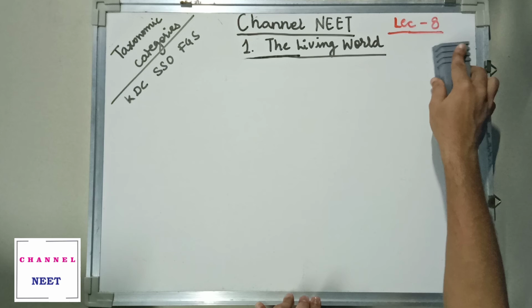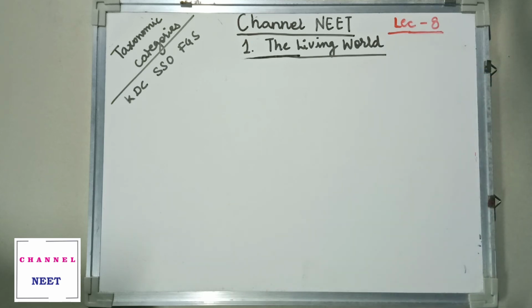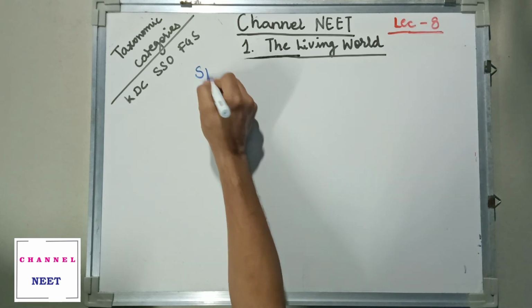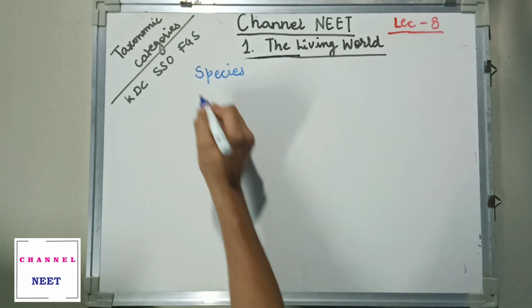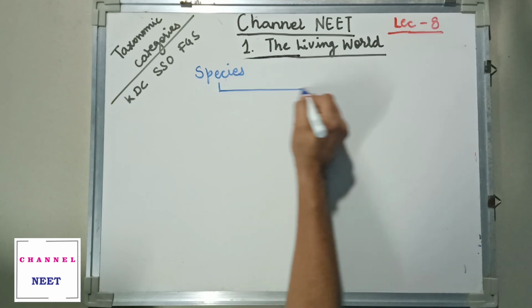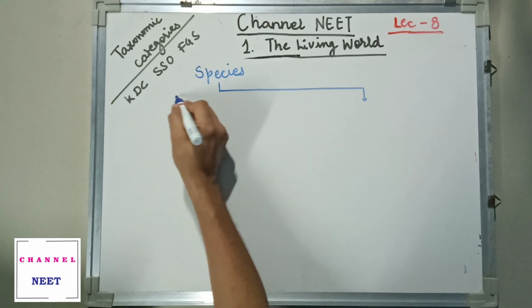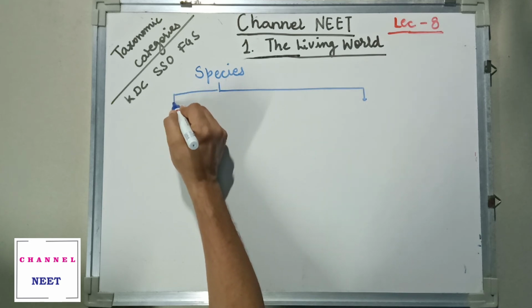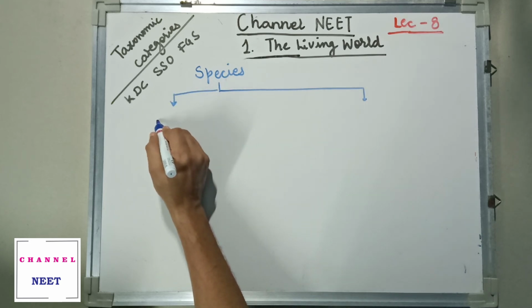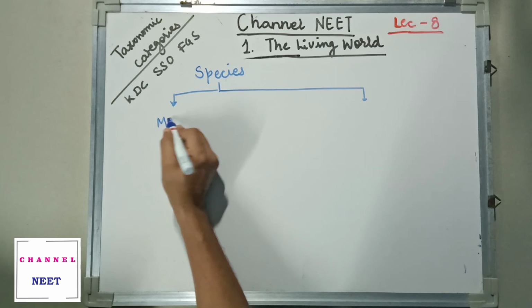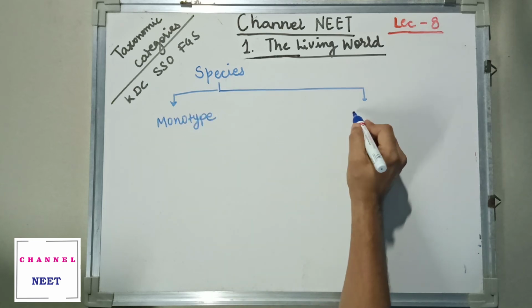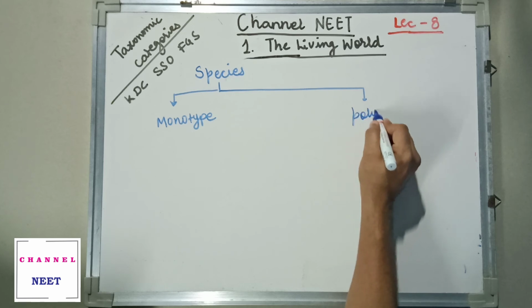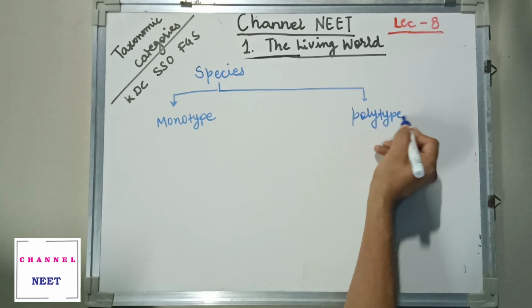Now we'll define the species. Species could be divided into two major forms: monotype species and polytype species.